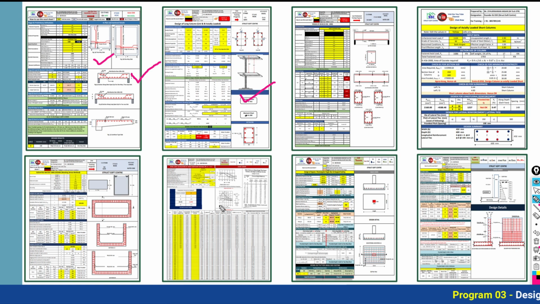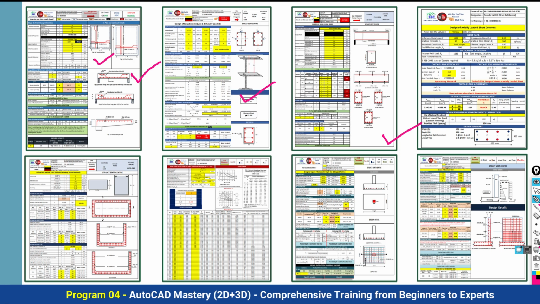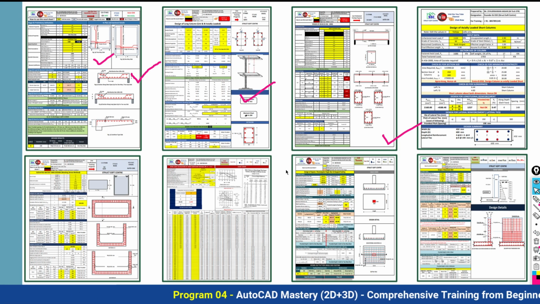You can use these sheets for validating your ETABS results, because we are not going to practice blindly with the ETABS software, as I told you. We have to check the software at different stages. So these Excel sheets are going to be used for validating the design results, or to find the preliminary sizes of the elements, and to do the calculations.